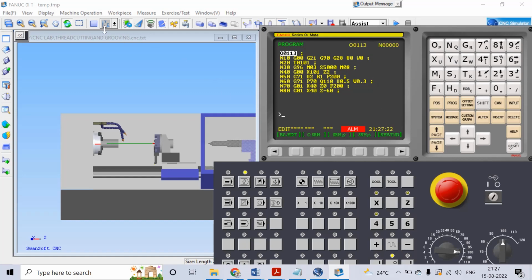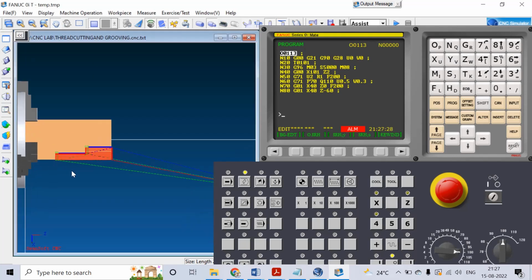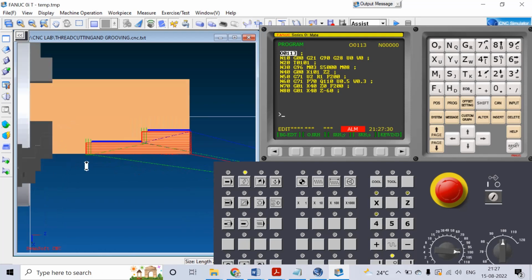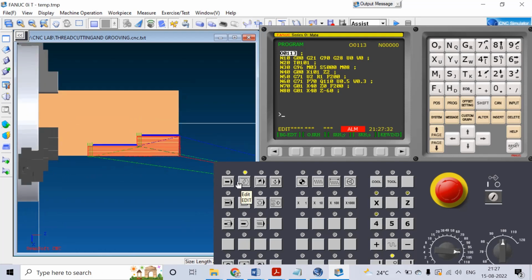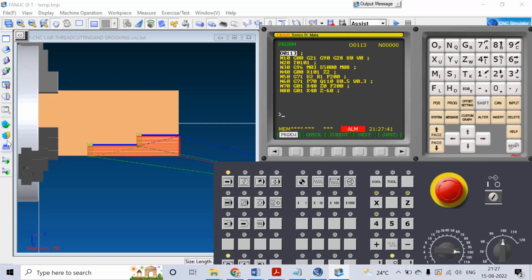Okay, then check the tool paths, select the 2D. Then start the cycle in auto. Machine door is closed. Let's start the cycle.